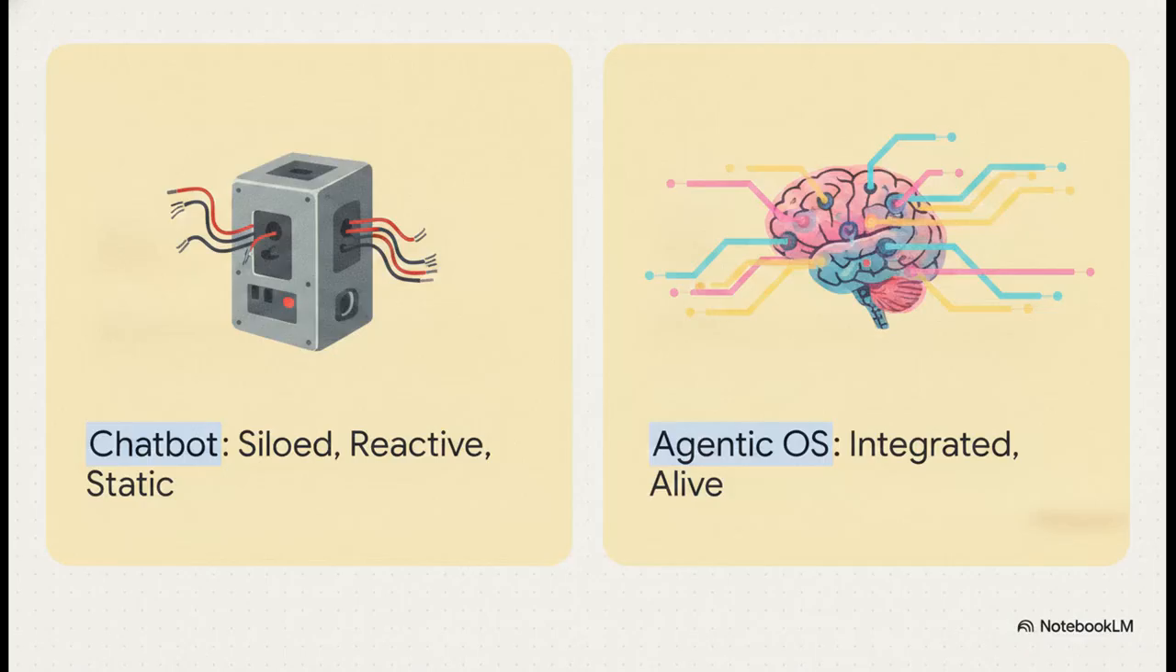We've got to move away from this chatbot baseline. You know the one, siloed, reactive systems that rely entirely on static information. Instead, we need to build an agentic OS. We're talking about a system that is truly integrated, highly proactive, and dynamically alive. It needs to know your business almost as well as you do.